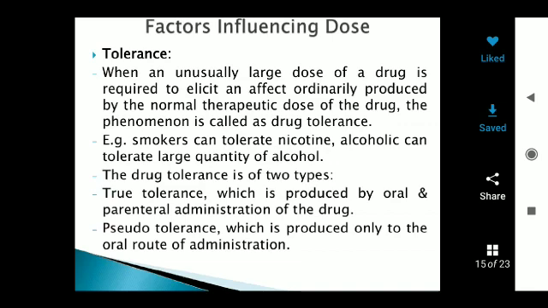Based upon the conditions, tolerance is classified into two types: true tolerance and pseudo tolerance. By oral and parenteral administration of drugs, true tolerance can occur. Oral route of administration causes only pseudo tolerance.